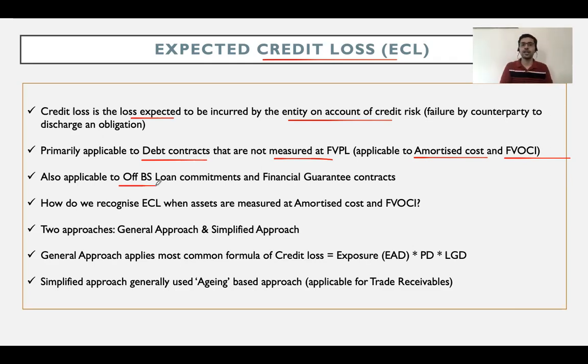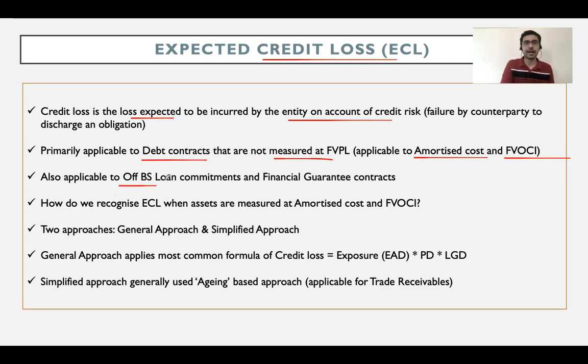Look, if you actually think of it, in the example of a loan commitment, I have not given you any money. I've not disbursed the loan as on date. Still, on the date on which we are signing the commitment agreement, I will recognize an ECL in my books of accounts. Just repeating, in the context of debt contracts, you have actually given out a loan, you have a receivable on balance sheet, and we are recognizing a provision against that receivable.